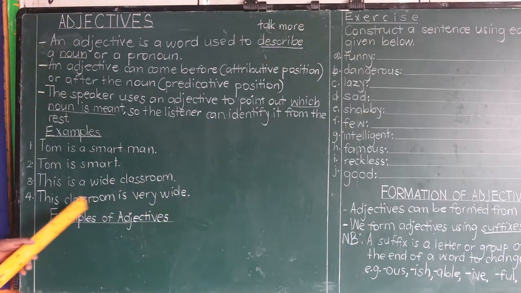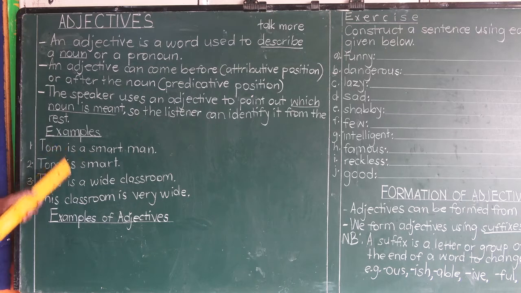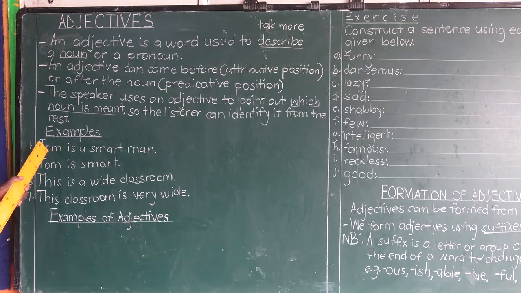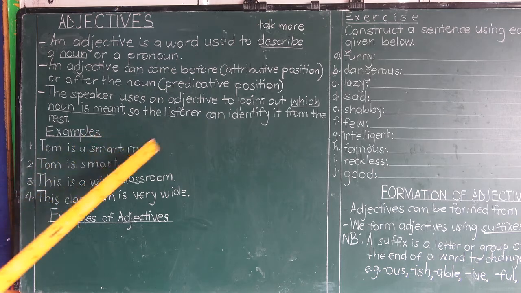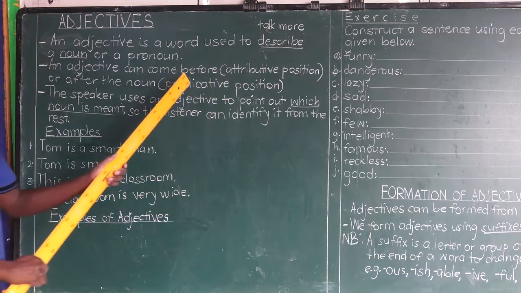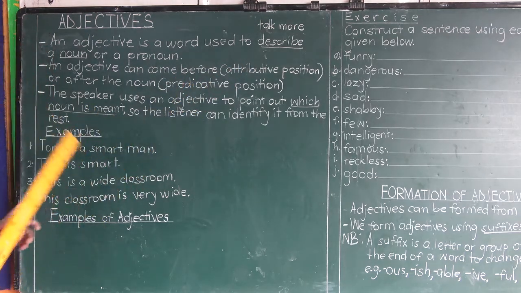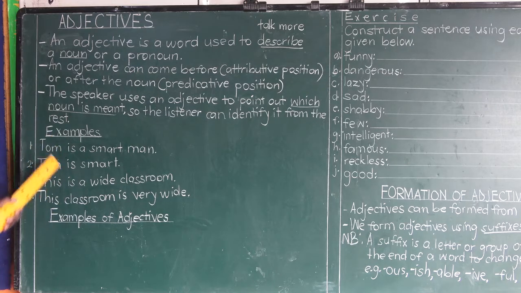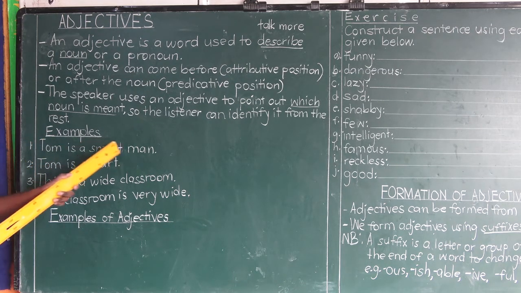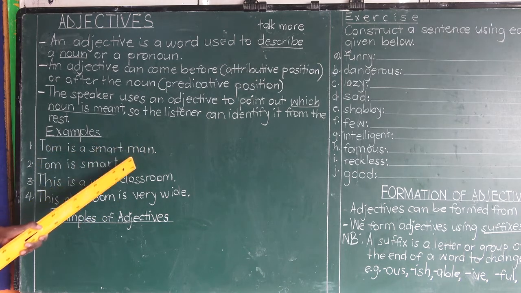Let's look at examples of adjectives in sentences. You'll be able to identify now which position. Is it attributive or predicative, depending on where it appears? Examples of adjectives in sentences. You should be able to identify the adjective as well as the noun without guessing. Tom is a smart man. I repeat, Tom is a smart man.